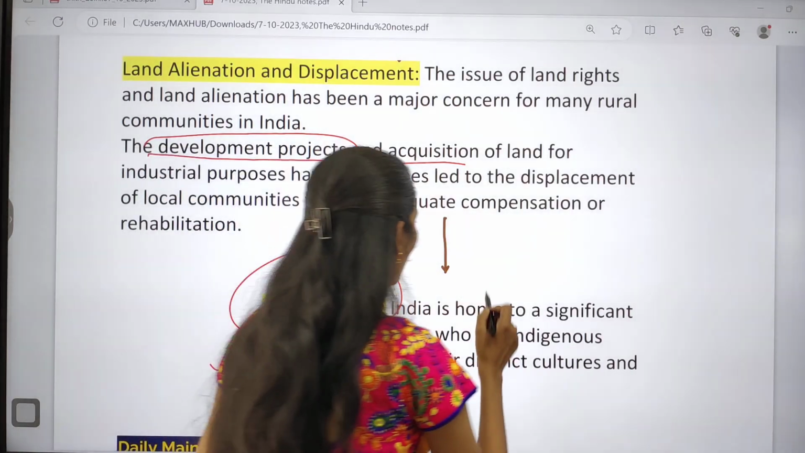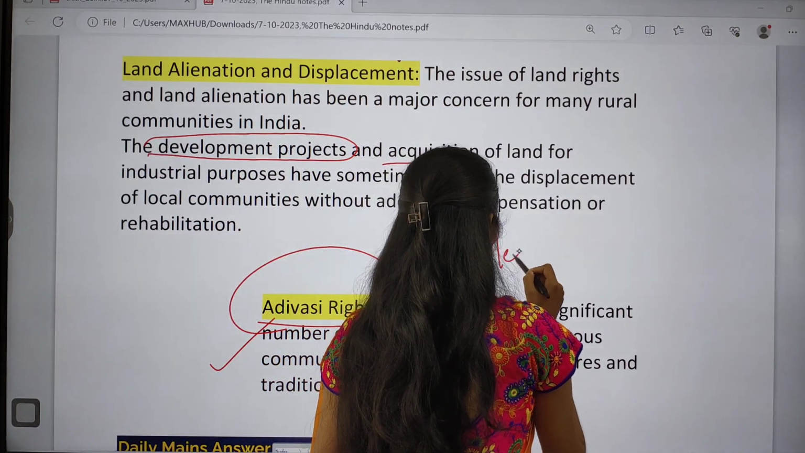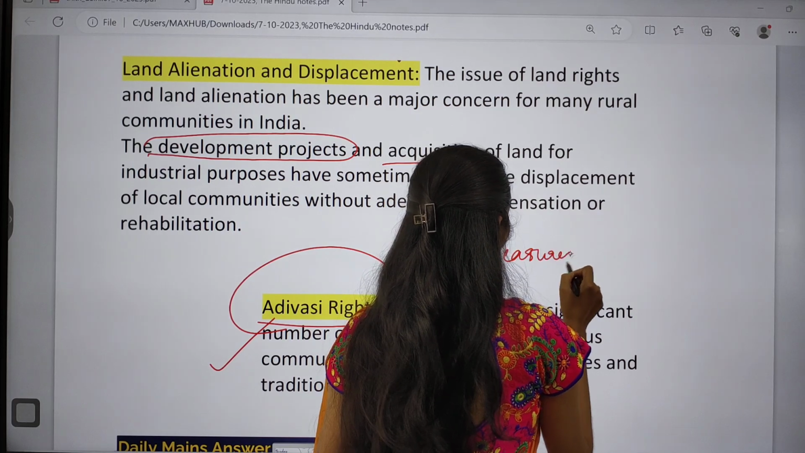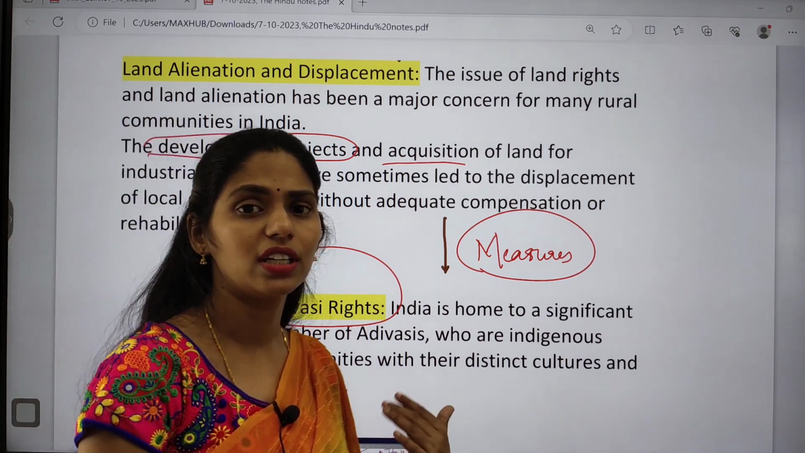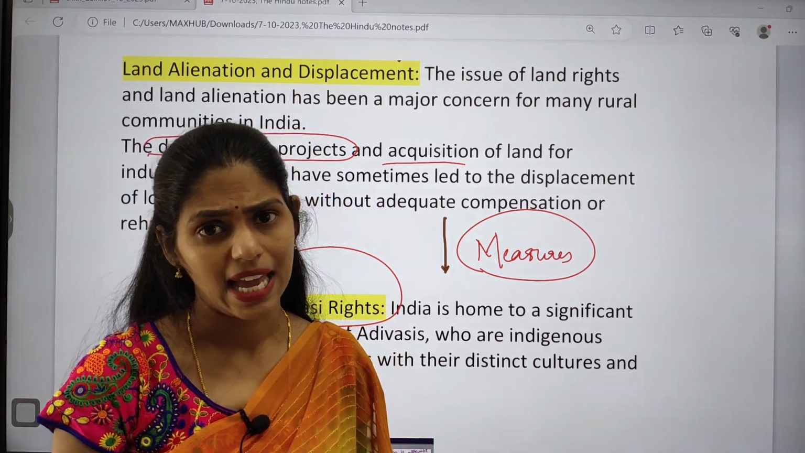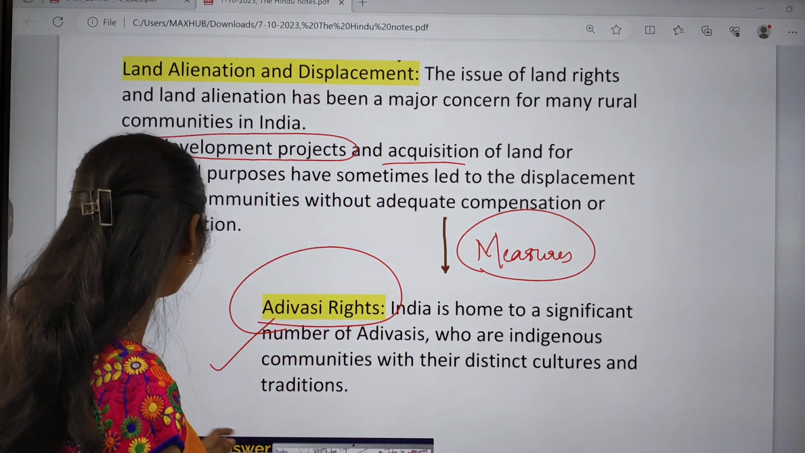Your homework is to see what measures were taken by the government to address this issue and what led to the decrease of Naxal attacks in our country.